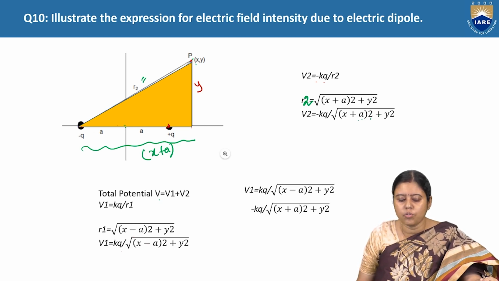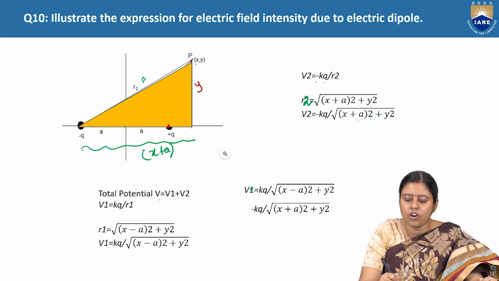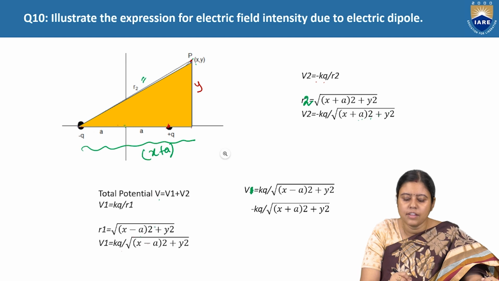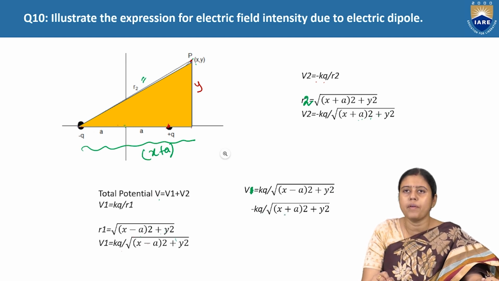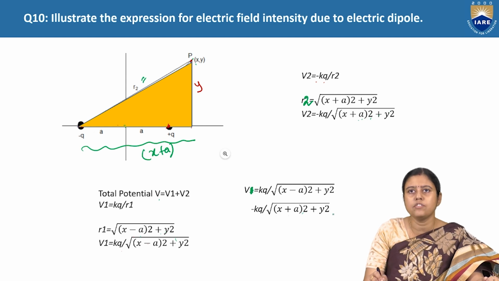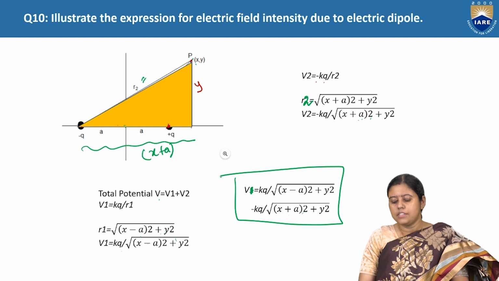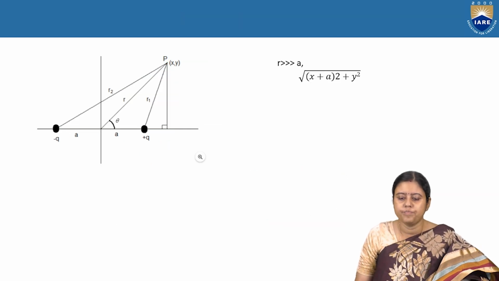V2 is this. So total voltage V is equal to kQ by root of (x minus a) whole square plus y square, minus kQ by root of (x plus a) whole square plus y square. This is our total voltage V.